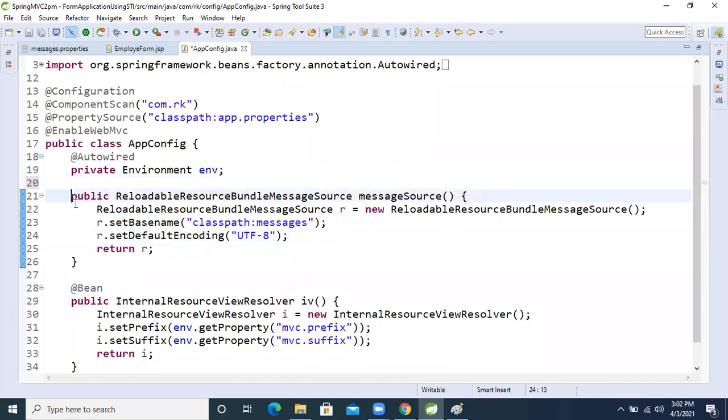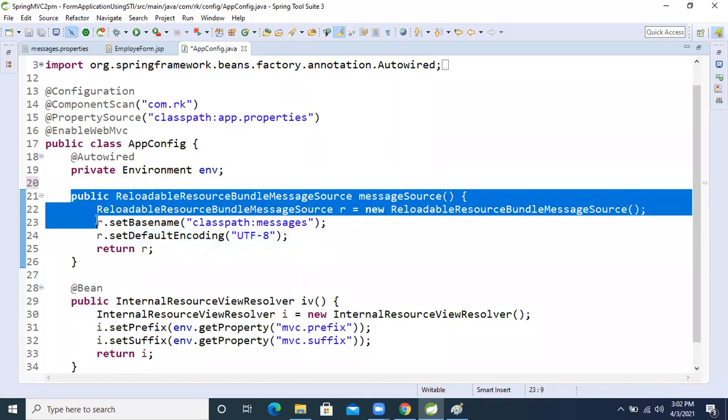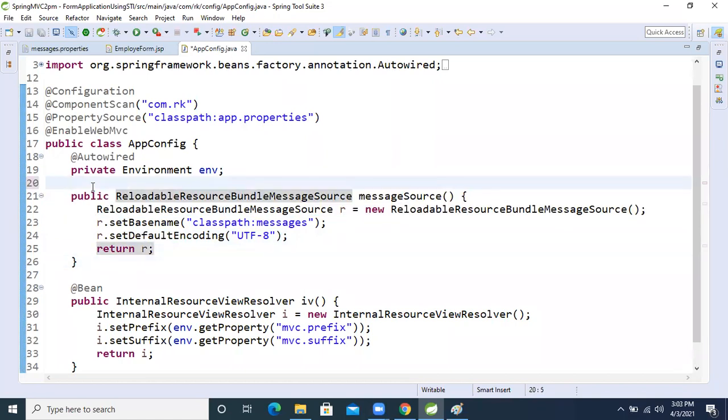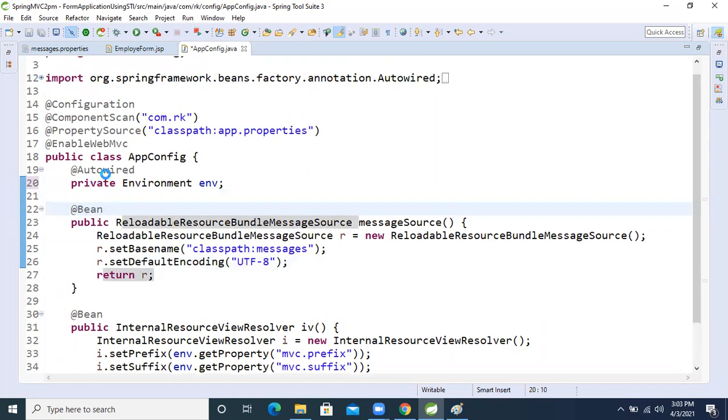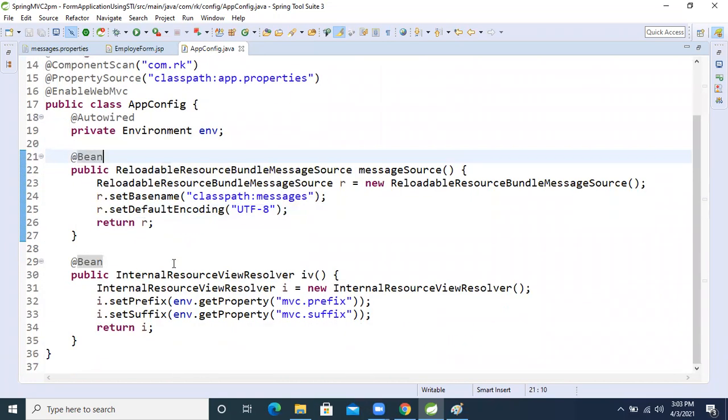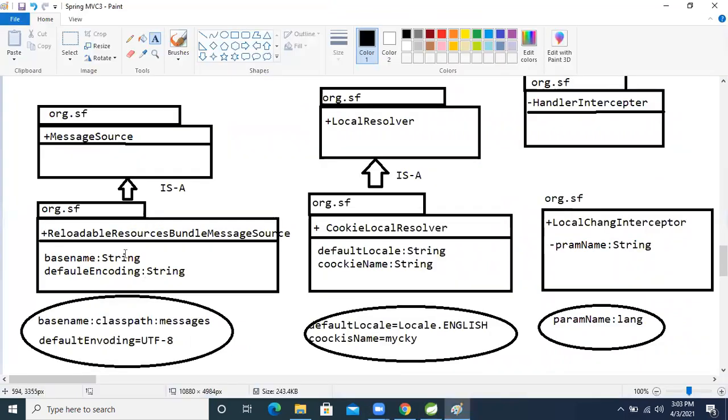But how will our IoC container understand? This is the bean configuration. So for that, what annotation will we apply? The @Bean annotation, right? We apply the @Bean annotation. So far, okay, now one thing is completed.